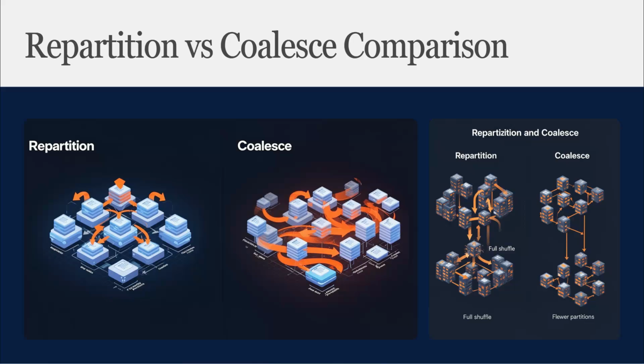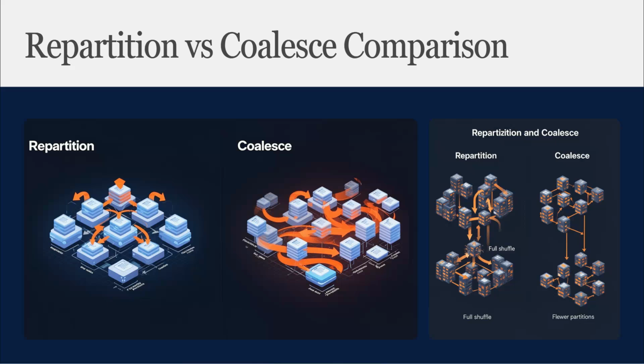Both of these operations are used to control how data is distributed across partitions, but they work differently. Repartition performs a full shuffle, redistributing data across the cluster. This makes it useful when we want to increase partitions or rebalance skewed data. However, the shuffle operation is more expensive. Coalesce, on the other hand, reduces partitions without a full shuffle. This makes it much more efficient when we only need to reduce partitions.